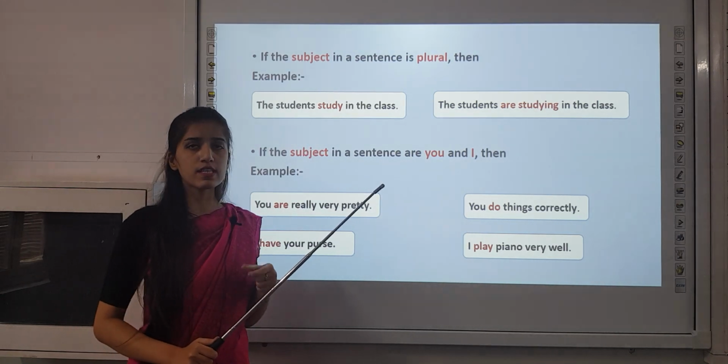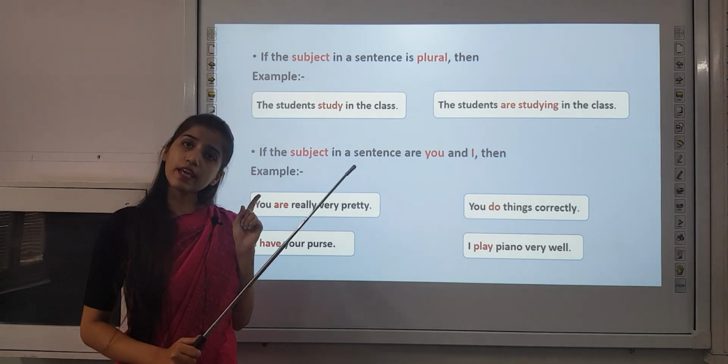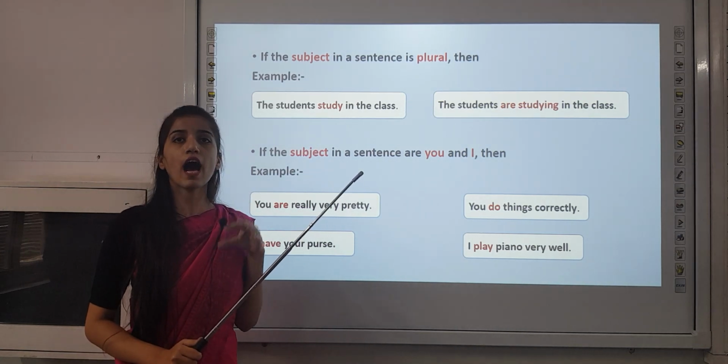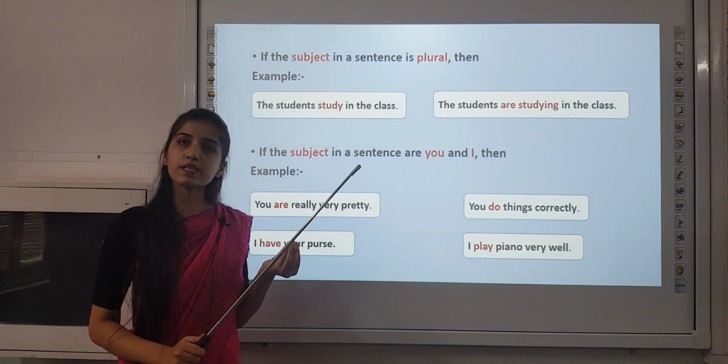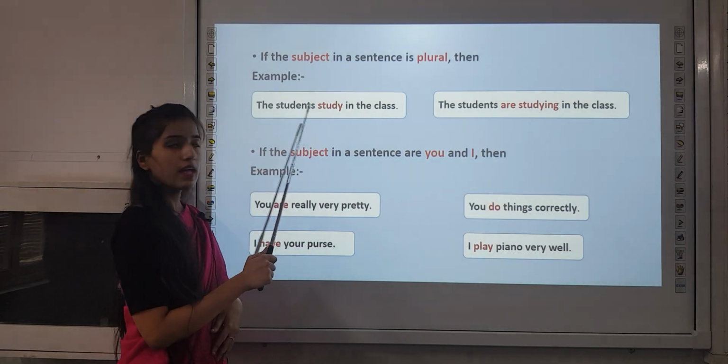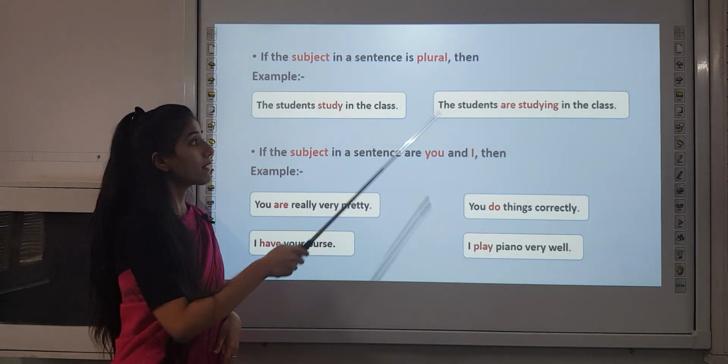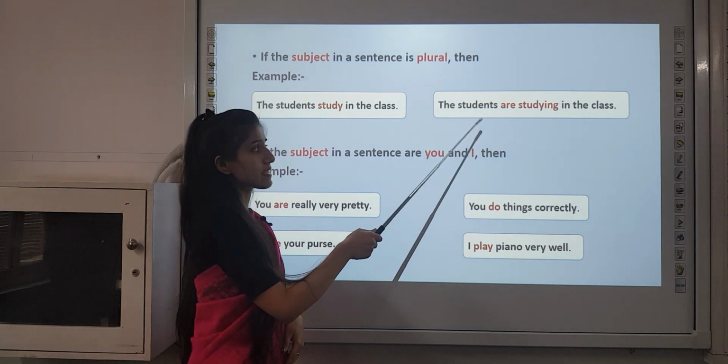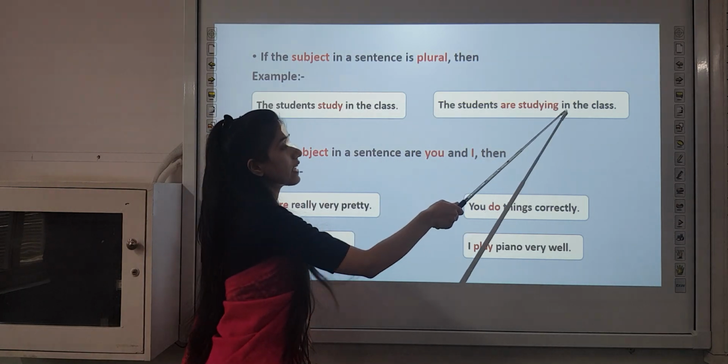That is vice versa. If the subject was singular, then the main verb directly after that would be plural. And here, if the subject is plural, then the verb is singular. But as you can see in this sentence, the students are studying in the class.